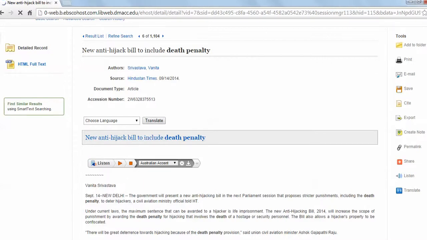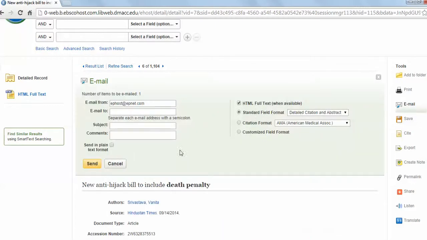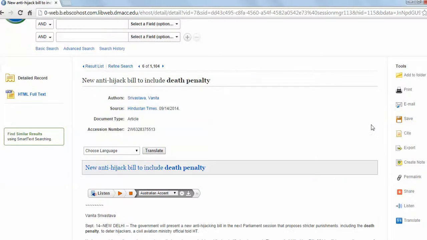Now, if you find an article that you like and you want to keep it, you can do a couple things. Probably the easiest thing to do is email, and you can just put your own email address in here and give yourself a subject and some comments, and then hit send. So that way you'll have it in your email. You don't have to worry about coming back into here to find it. There's other things you can do. You can add it to a folder, or you can save it, or you can export it. All of those things are fine. I typically just use email.